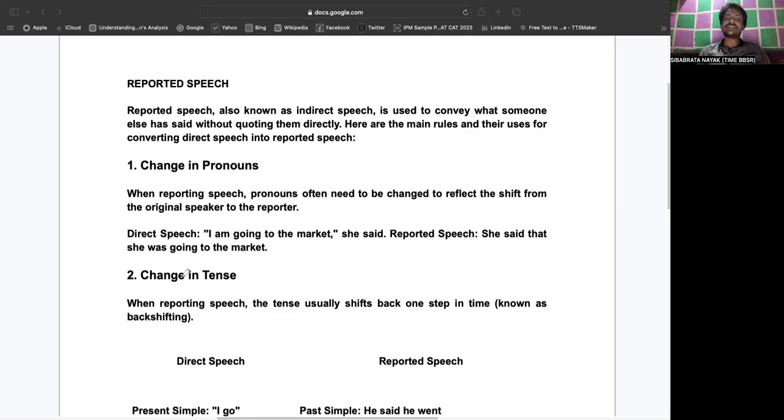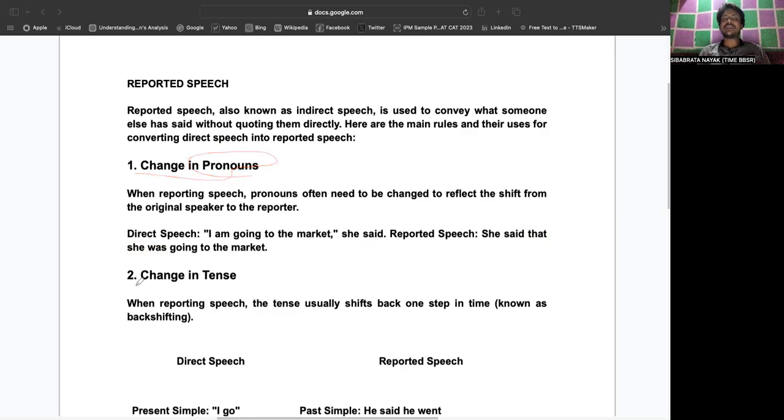"I" changes into "she", and "am" becomes "was". She was going to the market, and the rest of the things remain the same. This is the first rule: we change pronouns.